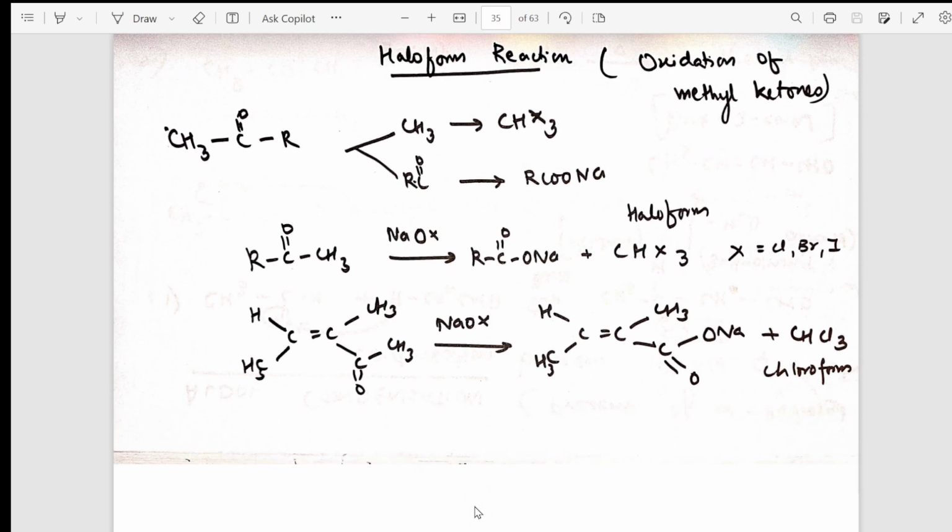Then the haloform reaction, a very important reaction. Where we are getting the iodoform, if you take iodine instead of X, you'll be getting iodoform. If you take Br, you'll get bromoform. If you take Cl, you'll get chloroform. So this haloform reaction also is very important, students. In name reactions, 3 marks is what you're going to get. From there, gradually, I have taken into the haloform reaction.